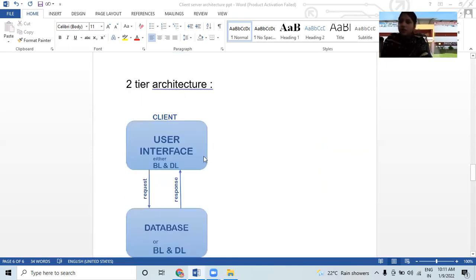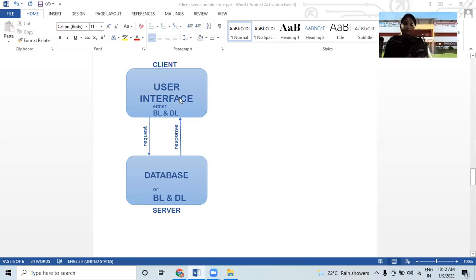If business logic and data logic are introduced in this, then we can say thin client and fat server. And if these both are introduced in the database, then the database holds the business logic and data logic, that is thin client and fat server.